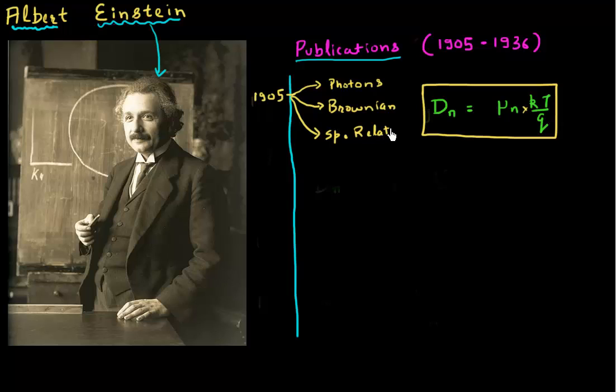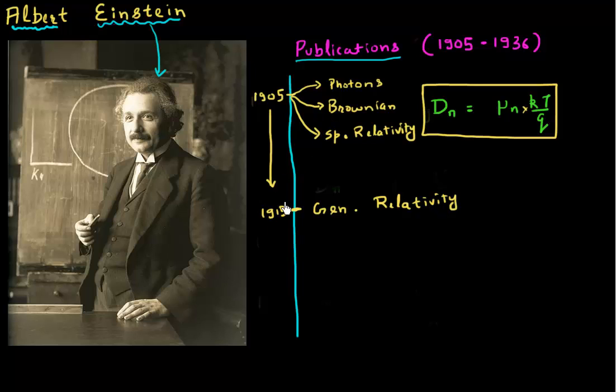And in fact, Einstein is most famous for his theory of relativity. And a large part of the time between 1905 and all the way till 1915, he spent on developing this theory of relativity further. A lot of his time was consumed in this theory of relativity, even though he was publishing other papers. But the real breakthrough came in 1915, and he published the General Theory of Relativity, which shows that time and space are not exactly independent things, and they are related to each other. And this was a major breakthrough.